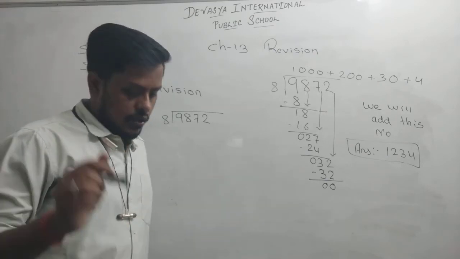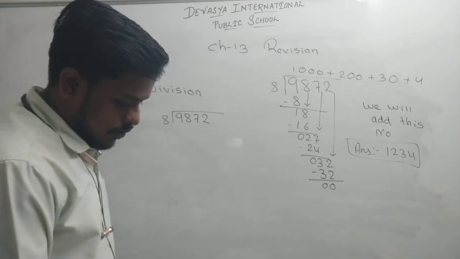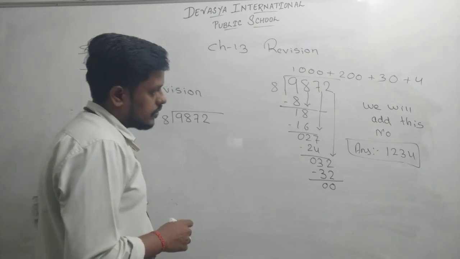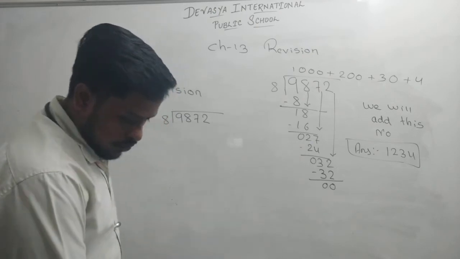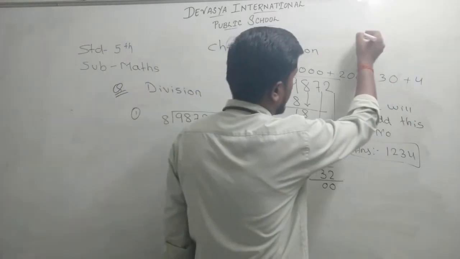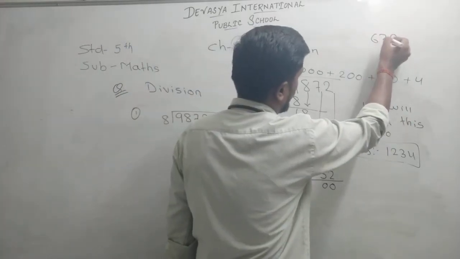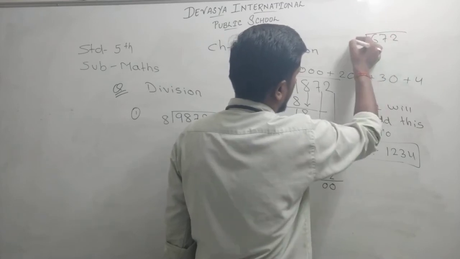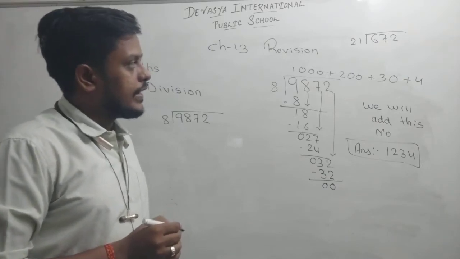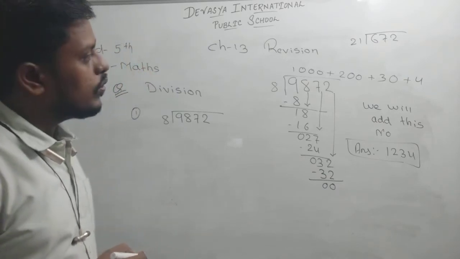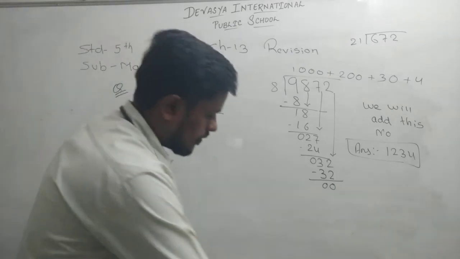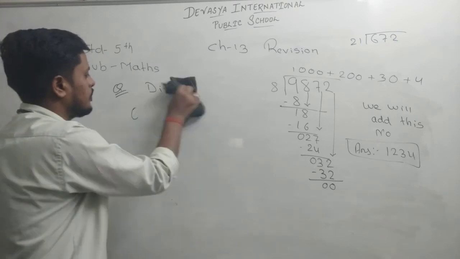Okay, so after this, one more question. I am just giving you right now one more question which you can solve. That will be 672 divided by 21. It's a division. So 672 divided by 21. Now this we have completed.